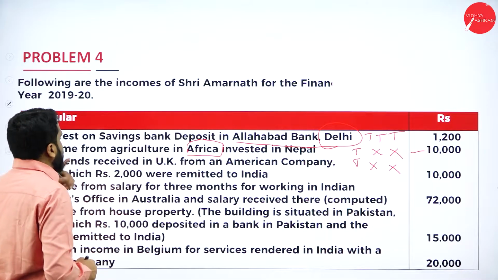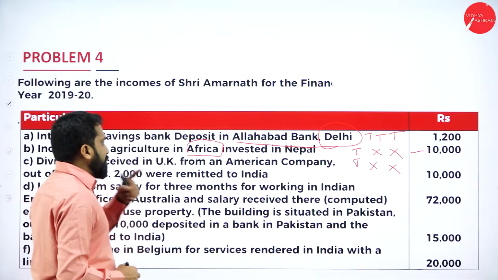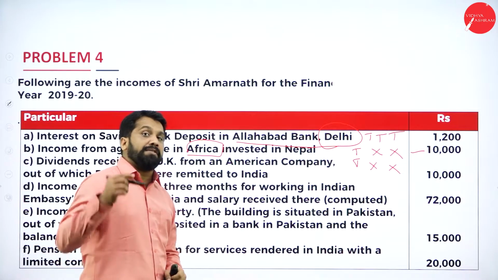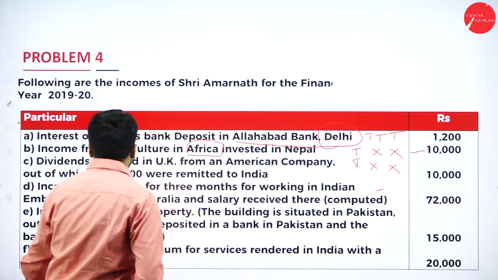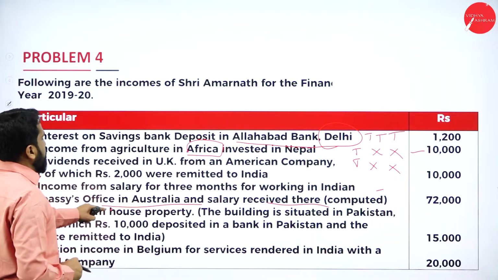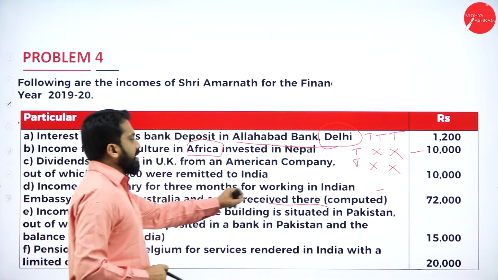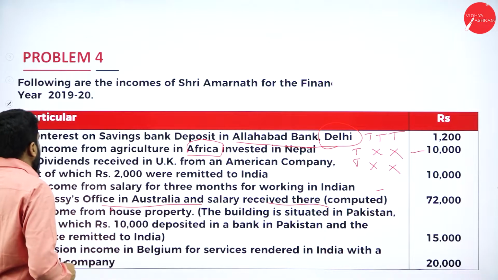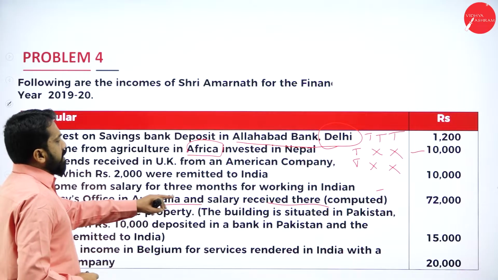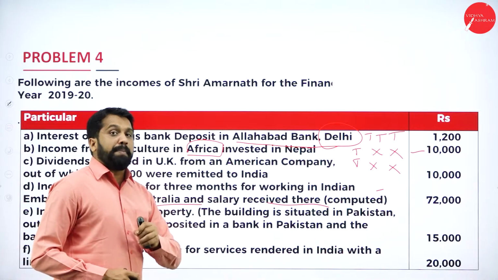Next. Income from salary for the 3 months for working in India. Anything which is received in India, taxable, taxable and taxable. Next, embassy office in Australia and salary received there. We'll do those calculations later. Income from house property. The building is situated in Pakistan.